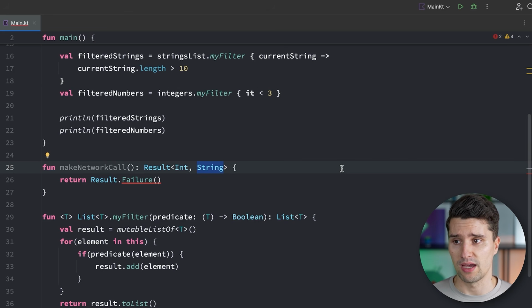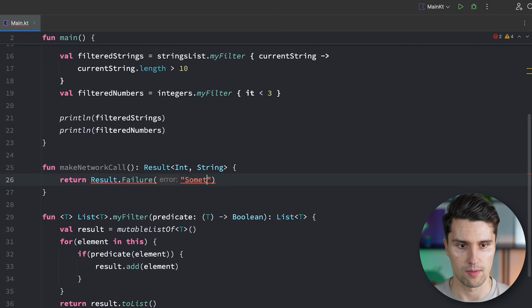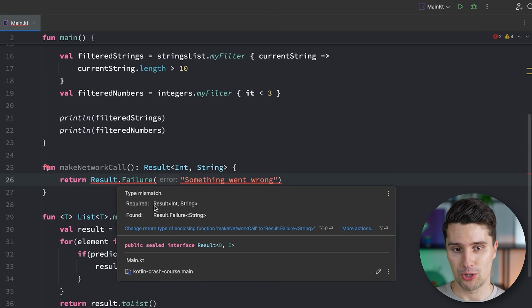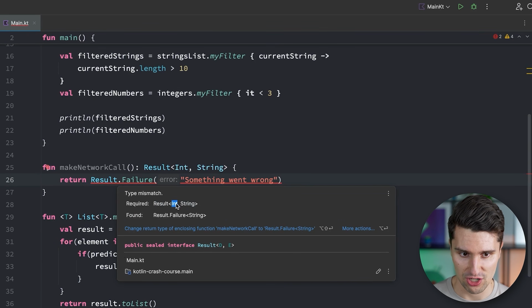So you have a set of errors that could happen for something. Imagine you are validating a password. Then there is just a limited set of things that could go wrong, like you're missing special characters, the password is too short. So you could bundle those related errors and pass this as an error type here. So at the place where you then use this function, for example, here you say something went wrong, then you will notice we actually get an error because it says it required a result of integer and string, but it got a result.failure of type string.